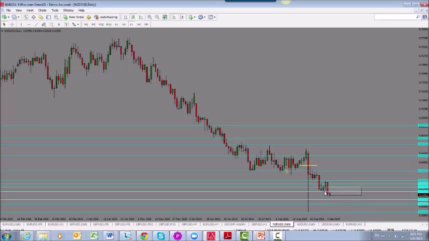In terms of the resistance, we have seen the market hold below 0.6312 area, which was the previous low, and now if it stays below, we would expect the market to come down. The daily close on Friday was a very strong bearish close, so the tone would be more bearish. However, if it goes back and holds above this 0.6312 level, we can expect the market to start moving upwards, and we may see the move upwards here.